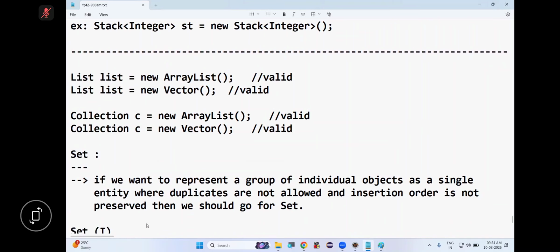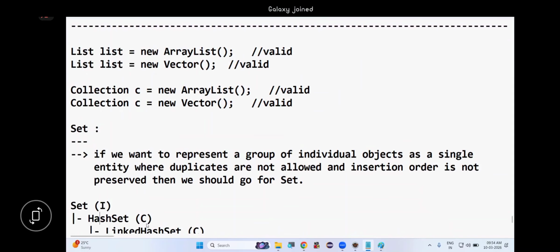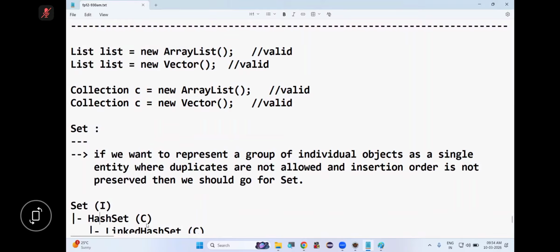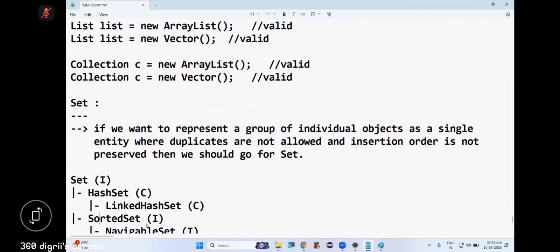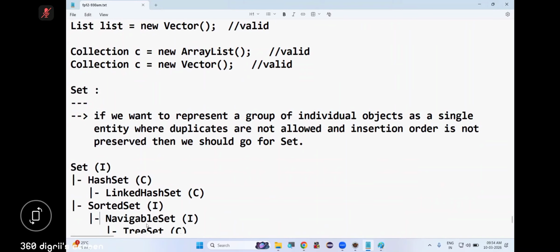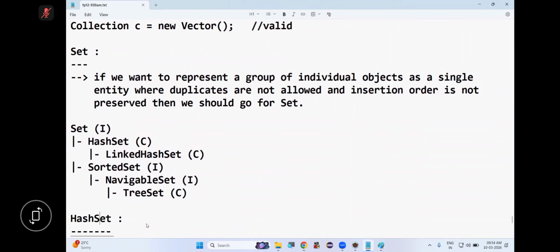So first point, Set is a class or interface? Interface. It has some implementation classes, like HashSet is an implementation class of Set. Again, HashSet has one subclass called LinkedHashSet. Now the Set interface has one sub interface called SortedSet. SortedSet has a sub interface called NavigableSet. The NavigableSet interface has one implementation class called TreeSet. So tell me, let's talk about HashSet.